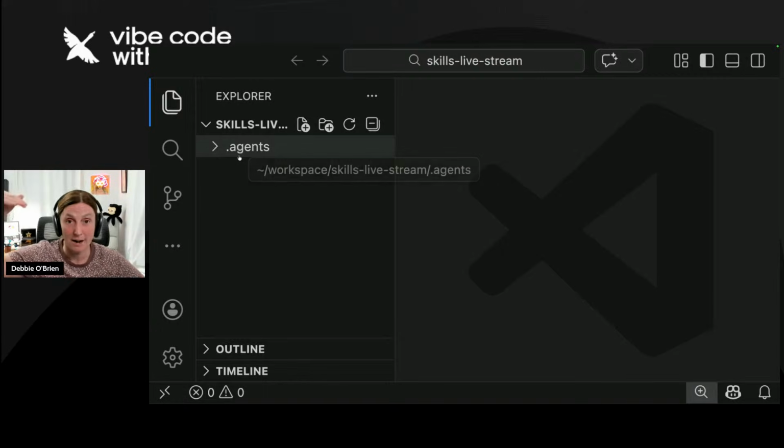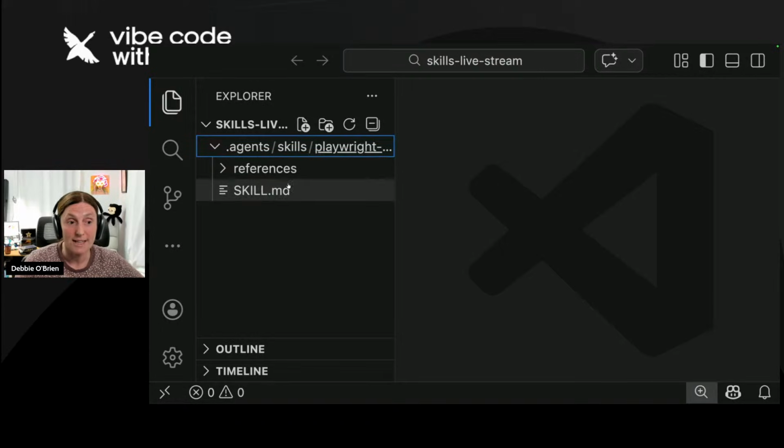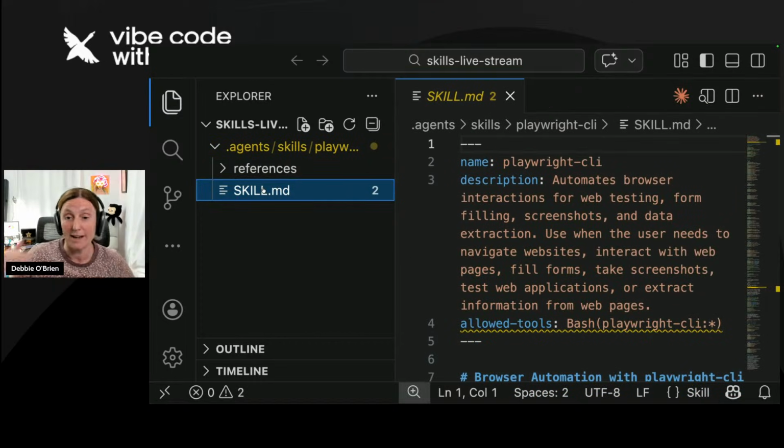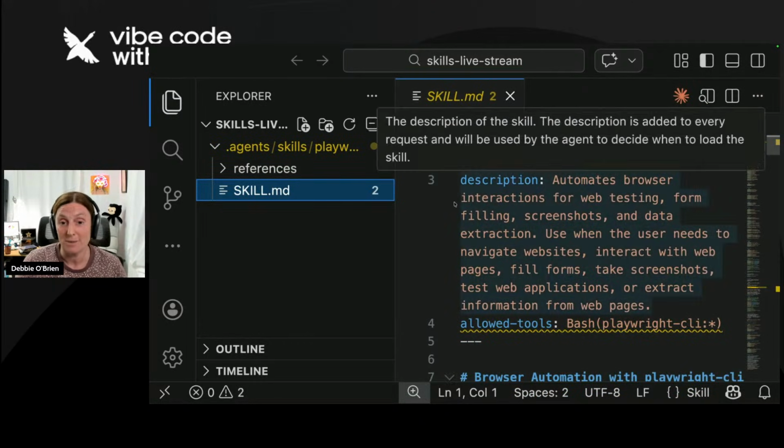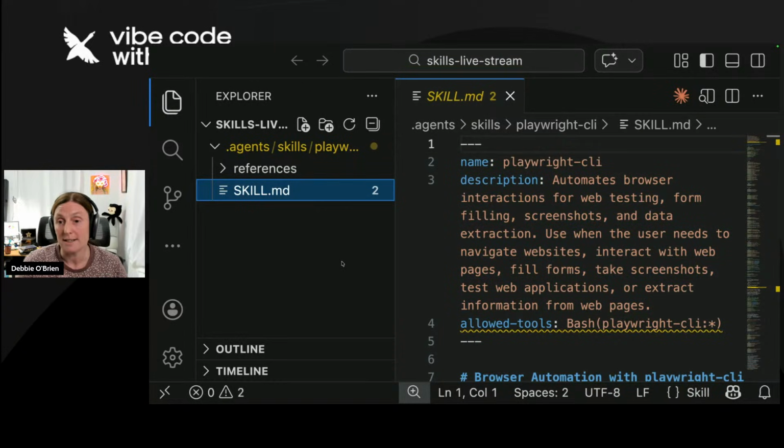So it gives me a .agents folder, right? And inside that .agents folder is that SKILL.md, just like the one I created and showed you all. And it has a name and a description, like I showed you. The description here is: automates browser interactions for web testing, form filling, screenshots, data extraction. Used when the user needs to navigate websites, interact with web pages, fill forms, take screenshots, test web applications, or extract information from web pages. That gets loaded into context, remember.